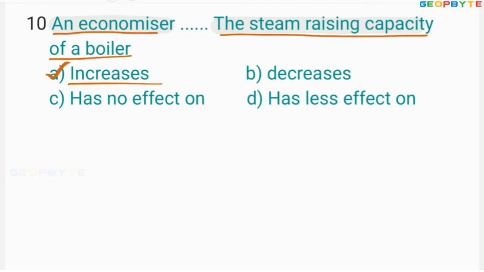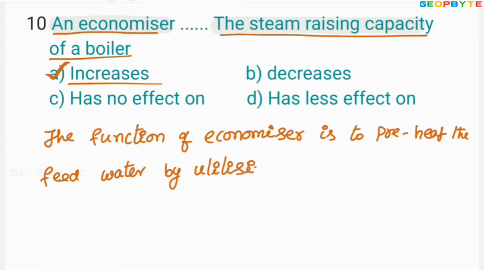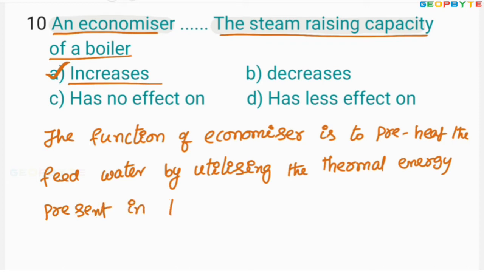Let me write the function of the economizer. The function of economizer is to preheat the feed water by utilizing the thermal energy present in the flue gases.